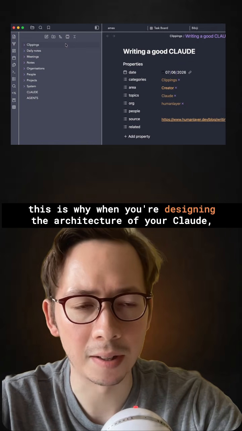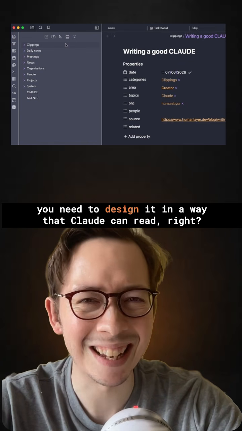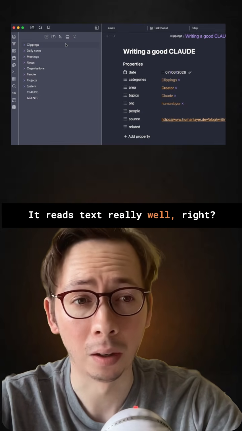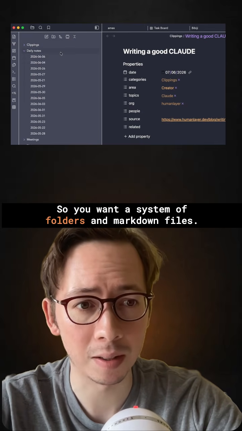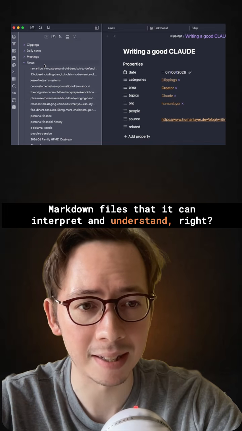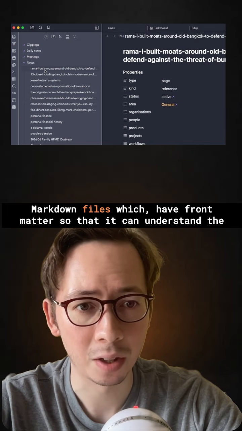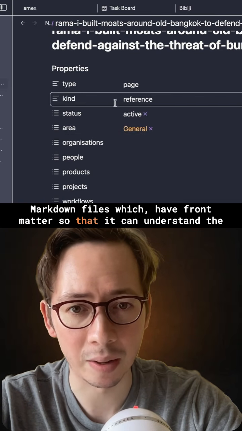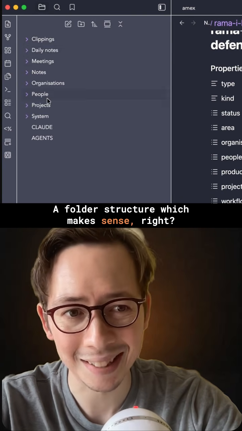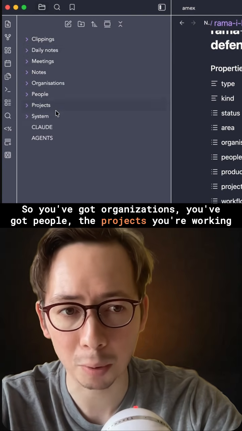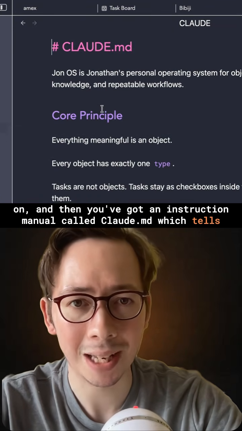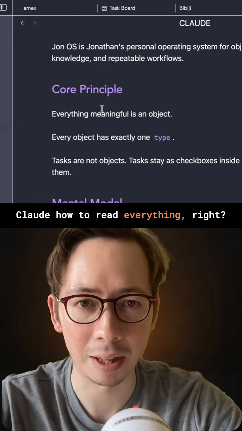This is why, when you're designing the architecture of your Claude, you need to design it in a way that Claude can read. It reads text really well, right? So you want a system of folders and markdown files that it can interpret and understand. Markdown files which have front matter so that it can understand the properties, all this kind of stuff. A folder structure which makes sense, right? So you've got organizations, you've got people, the projects you're working on. And then you've got an instruction manual called Claude.md, which tells Claude how to read everything.